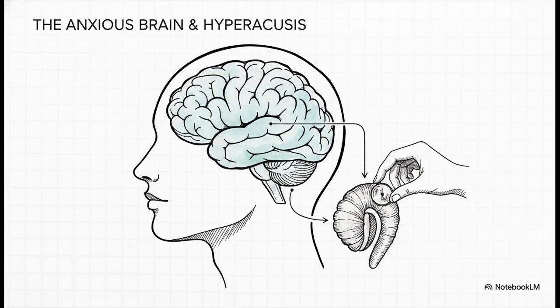I want to leave you with a rather provocative thought to wrap up this explainer. That VGLUT3 protein we talked about, it's not just in the ear. It's heavily present in neuromodulatory brain structures and is strongly linked to stress and anxiety. And we know from huge public health studies that stress and anxiety are heavily associated with hearing loss symptoms.